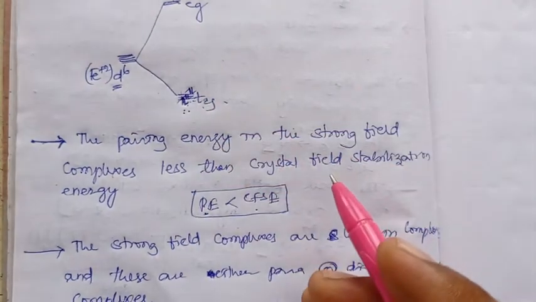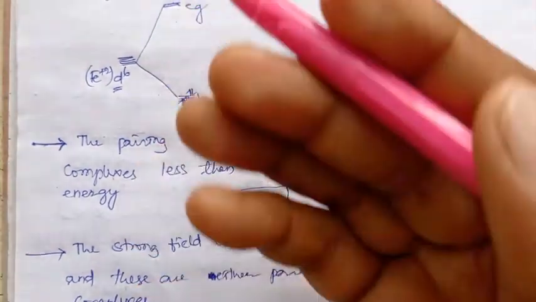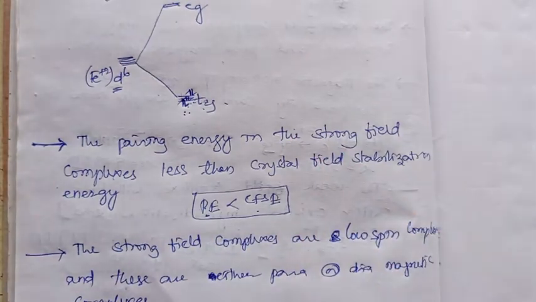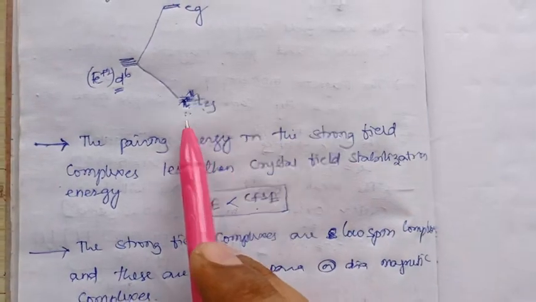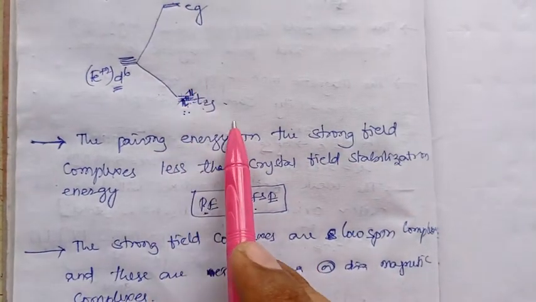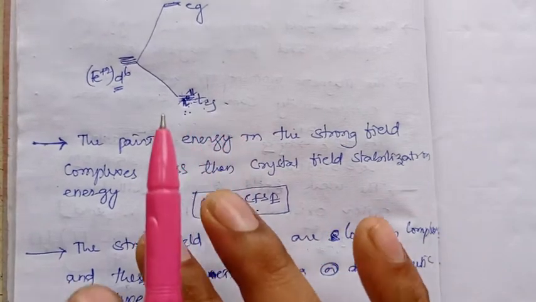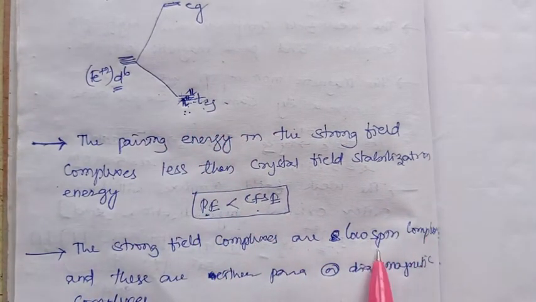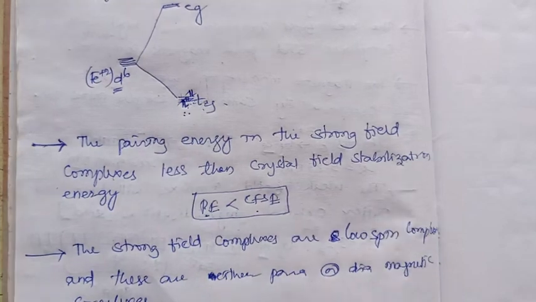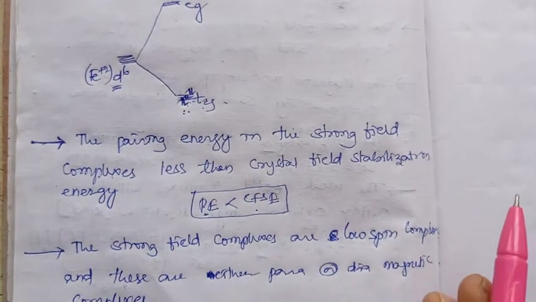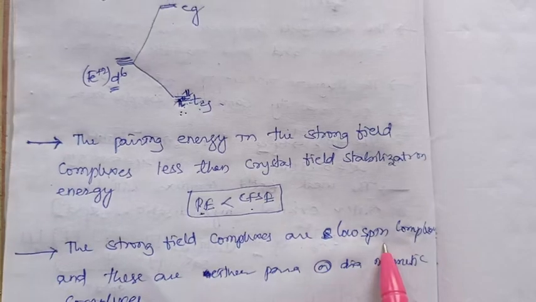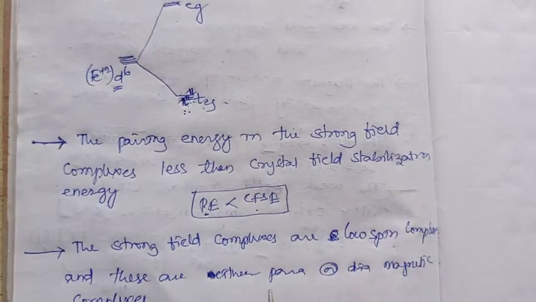When the number of unpaired electrons is more, as in weak field complexes, they are high spin complexes, whereas here the number of unpaired electrons keeps decreasing. So we say the spin of the complex, the spin of the electrons, also decreases.